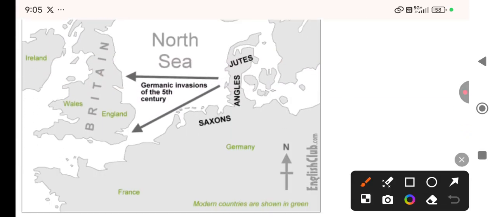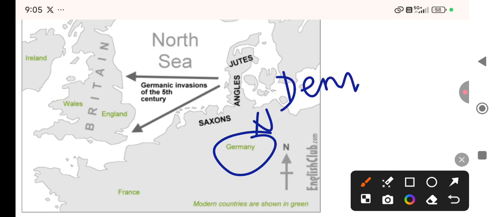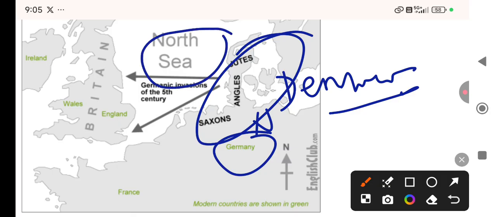So from Denmark and northern Germany, these three tribes crossed the North Sea and attacked Britain.